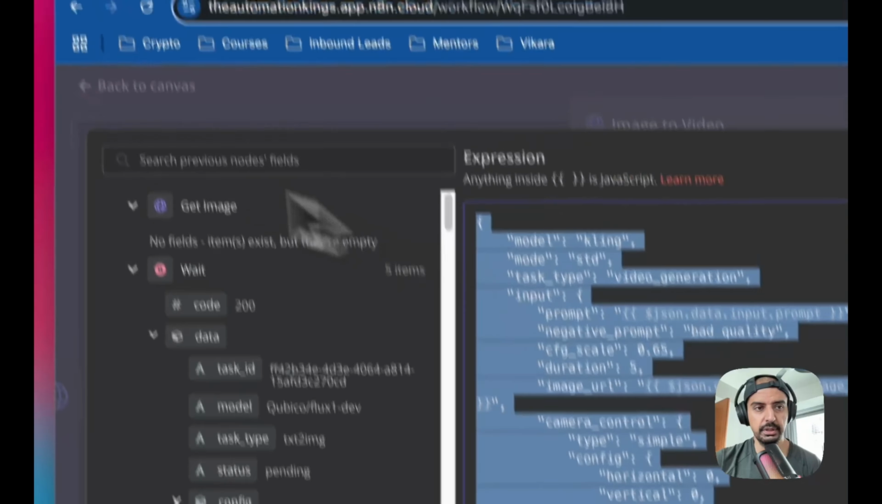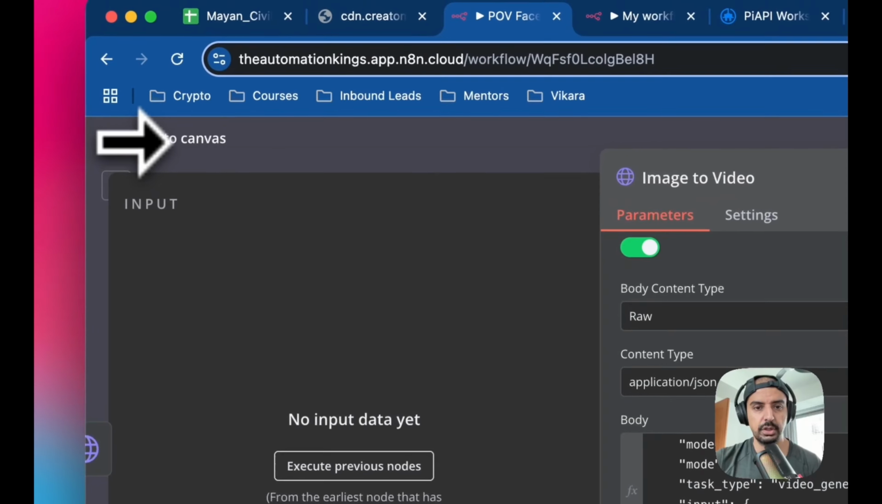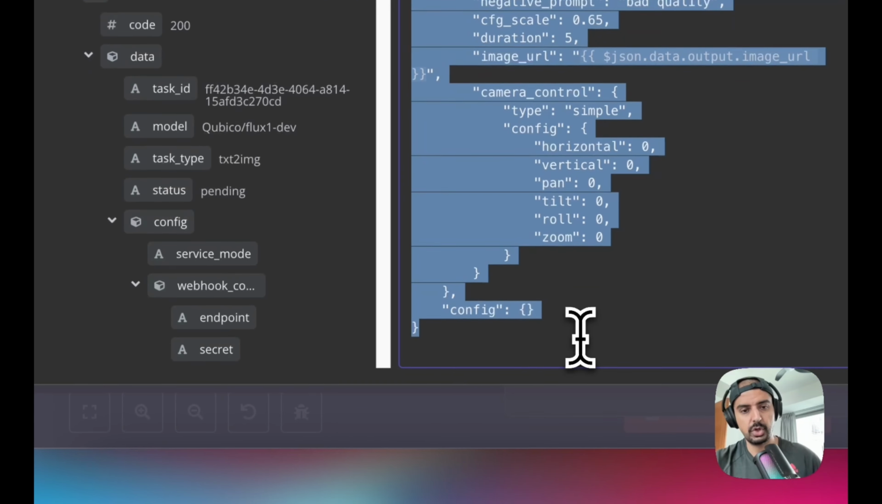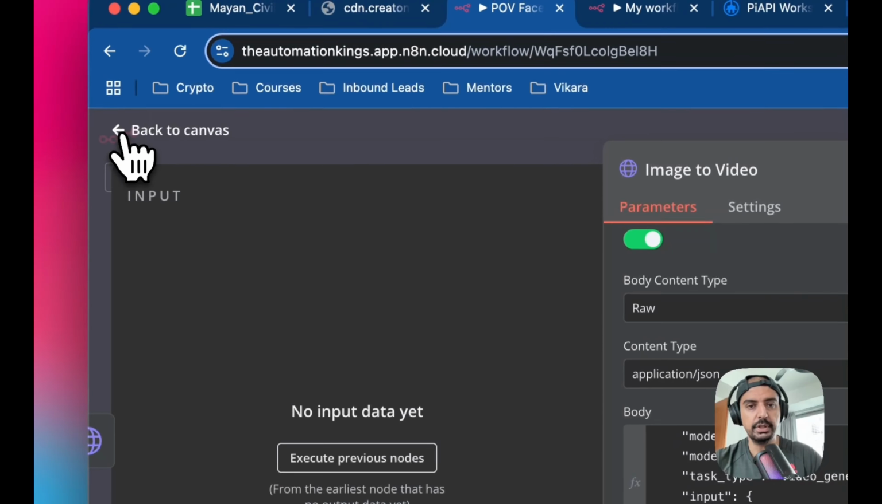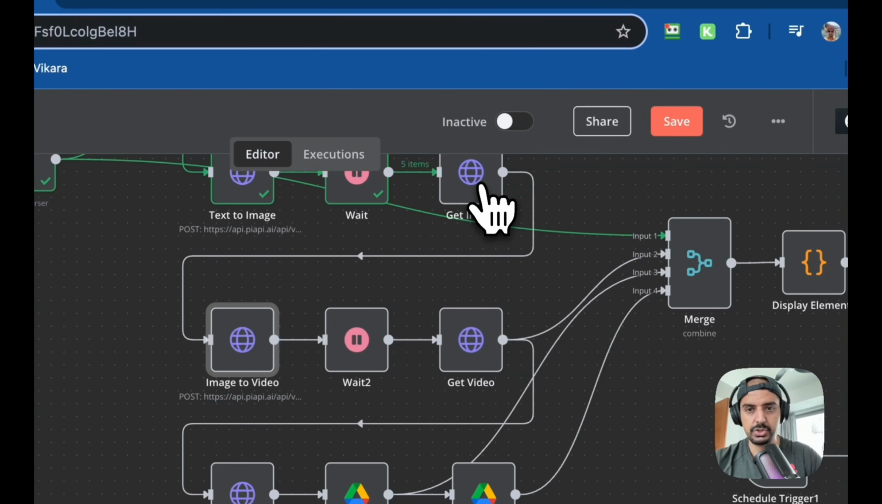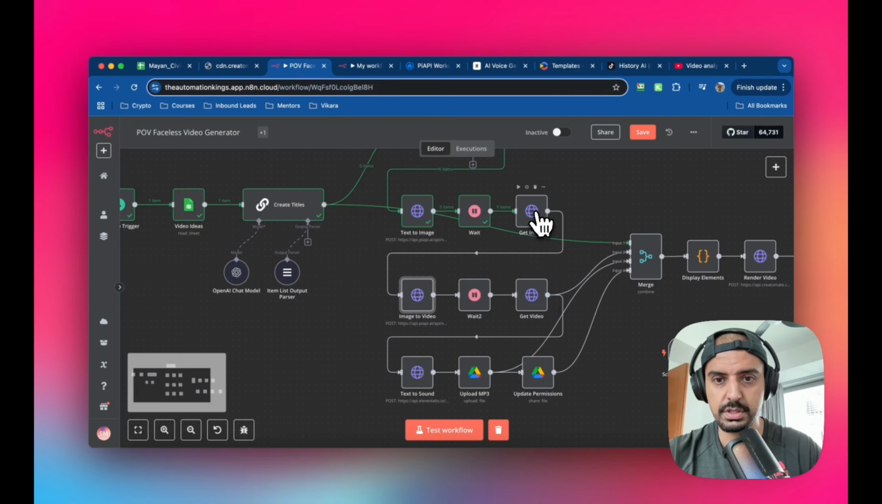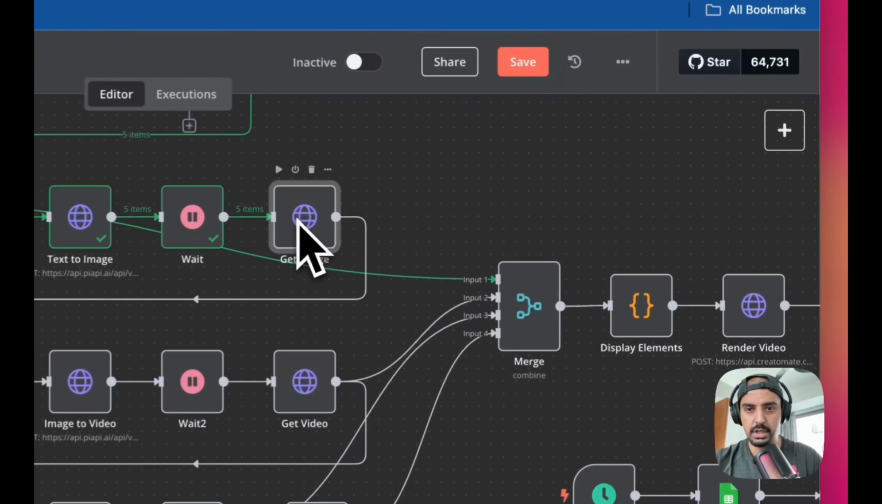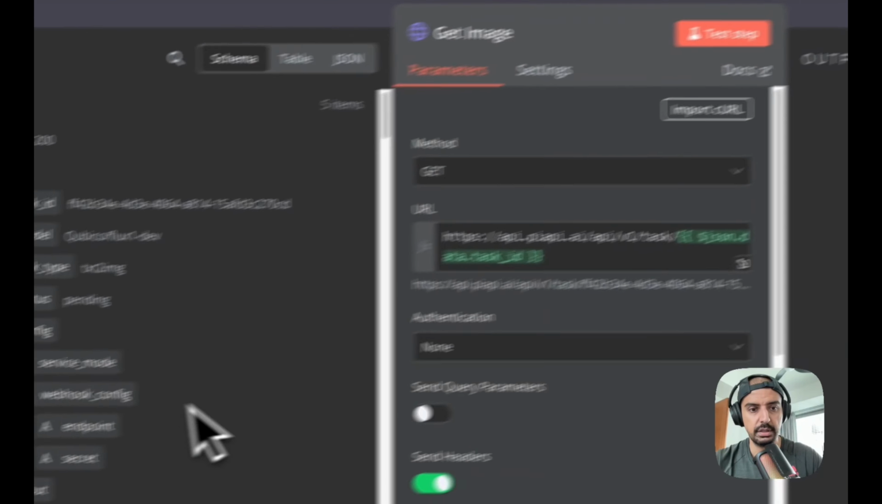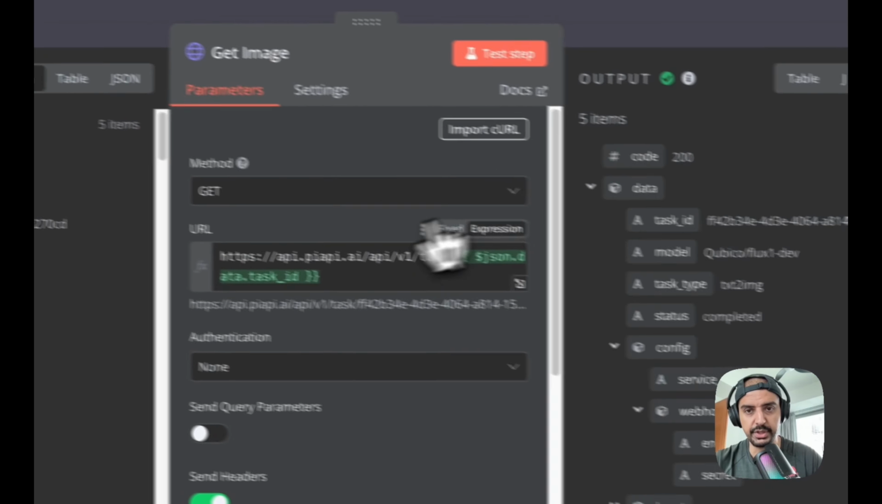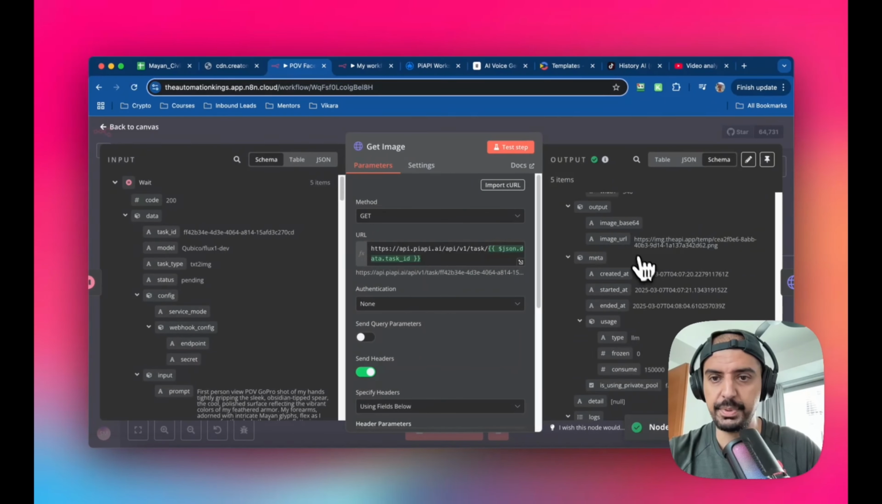Because remember, if I come out of here, just make sure I've copied this, copy the entire thing. I'm going to paste this in our build. The previous node is get image, so the output will be an image URL. Okay, so I'll run this, it'll take a few minutes, but you'll see that the output is going to be an image URL here. Once it's ready, it's going to be generated at this URL on PiAPI.